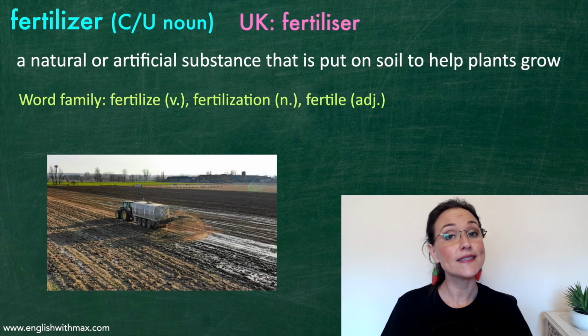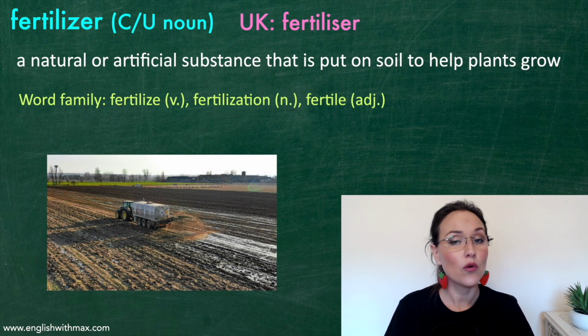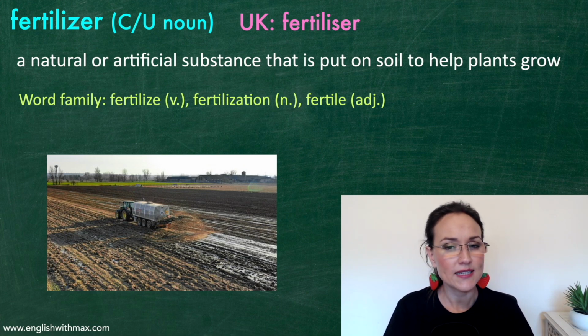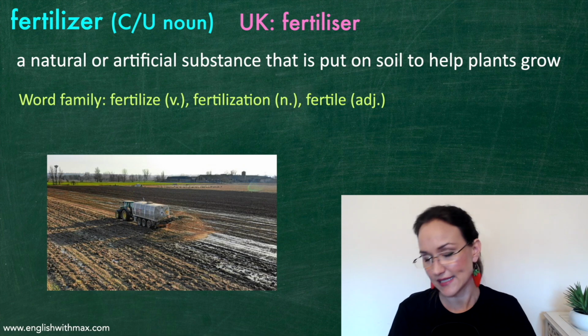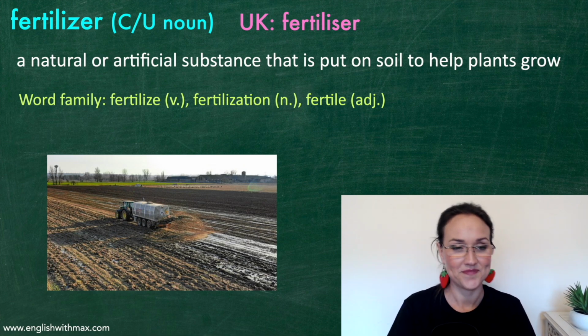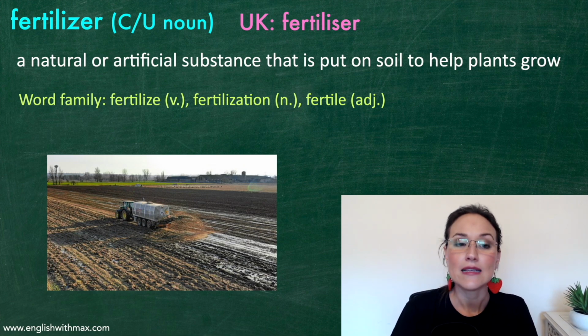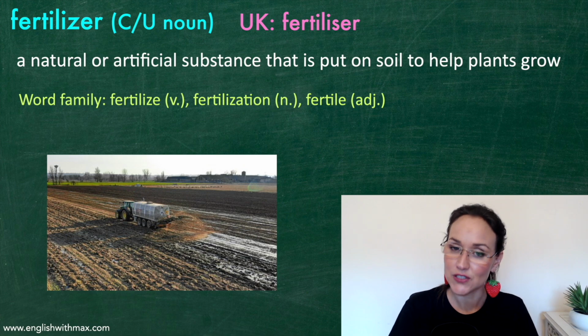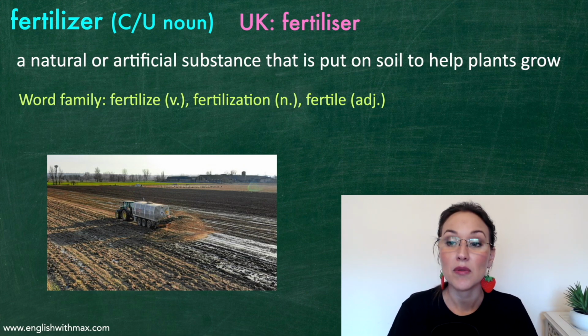The next word is fertilizer. This can be a countable or uncountable noun. The British spelling is a little different. There's an S instead of a Z. Now this means a natural or artificial substance that is put on soil to help plants grow.